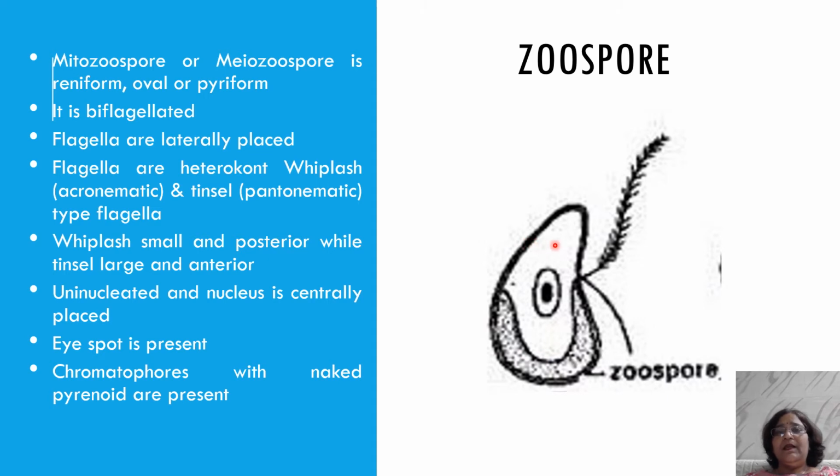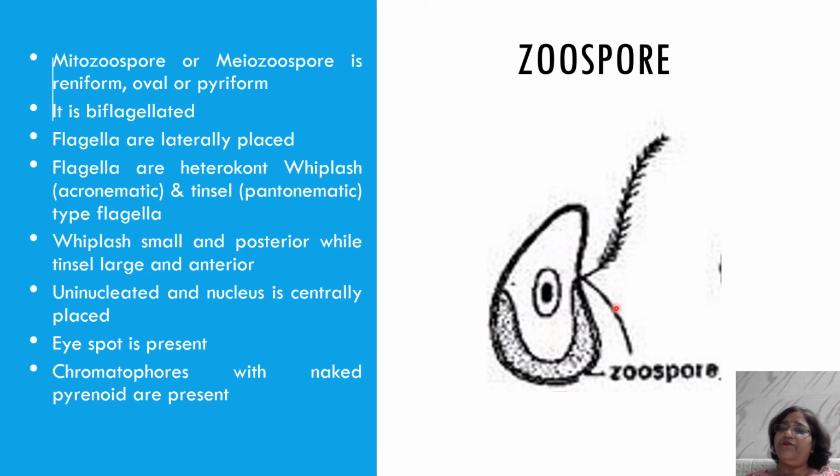So you can see this shape. It is pyriform or pear shape or kidney shape, reniform, oval, and it is a biflagellated spore. You can see here two flagella, and these flagella are present at the lateral side. It is not at the apical side. You have studied in Chlamydomonas and Volvox the anteriorly placed flagella, but in this case the flagella are present at the lateral side.